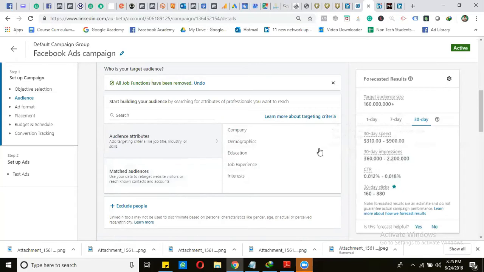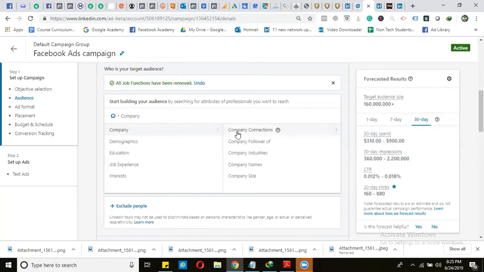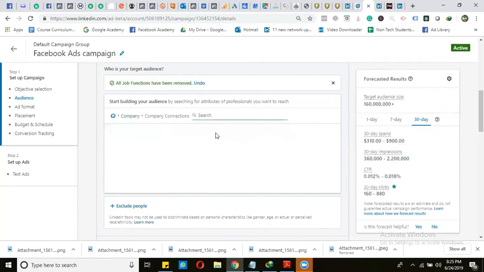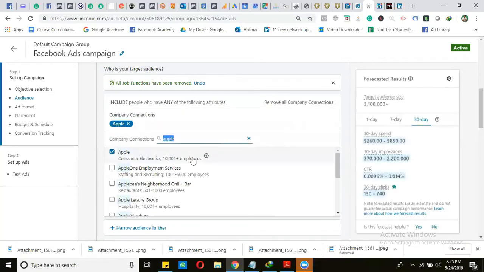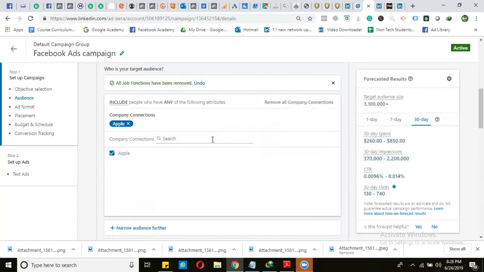First of all, I am just selecting the company. When we select the company, it will ask for company connections, company followers, company industries, company names, and company size. For example, if I select Apple company connections, I can target those people who have a connection with the Apple company.